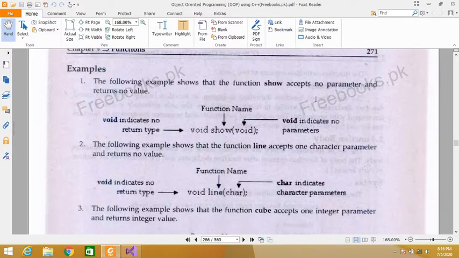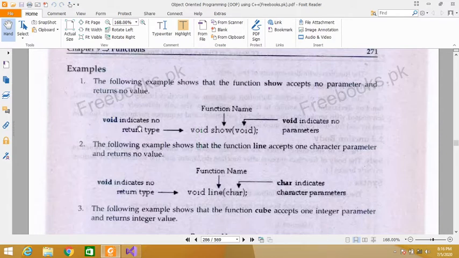So some examples. The following example shows that the function show accepts no parameter and returns no value. So void show: void is the return type of our function. Then this is our function name, and in parentheses we can write void, or we can leave the parentheses empty.